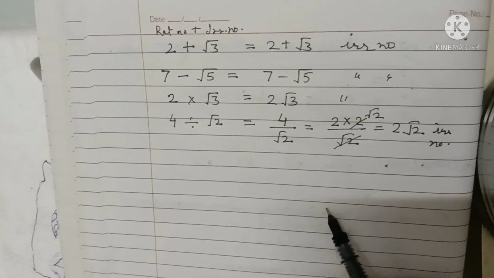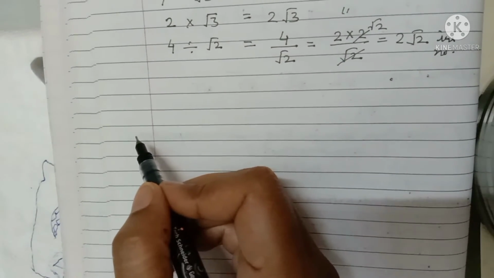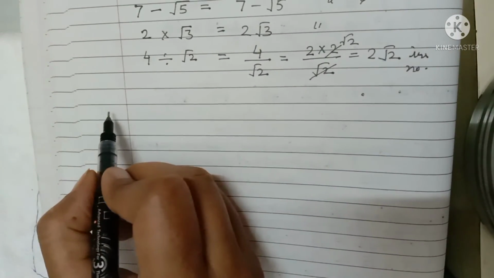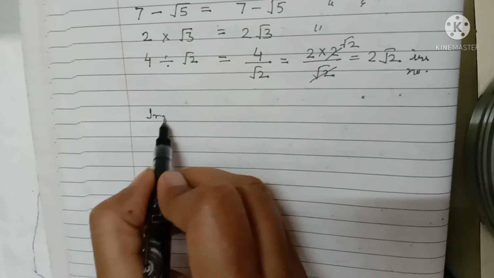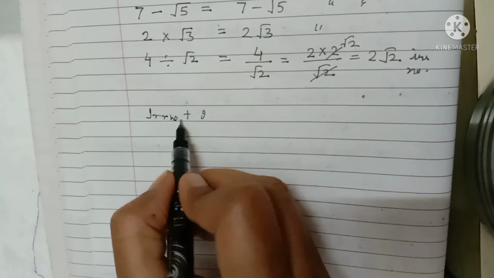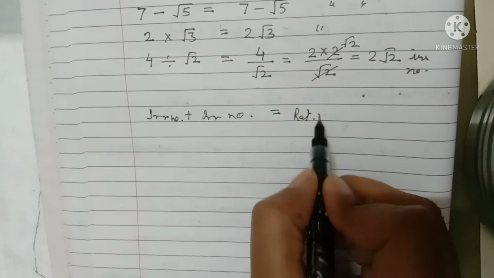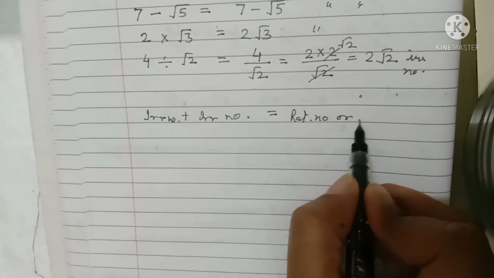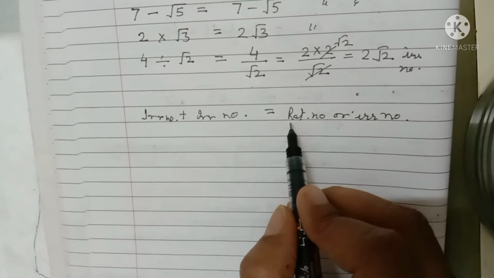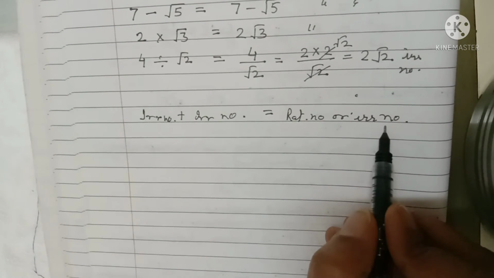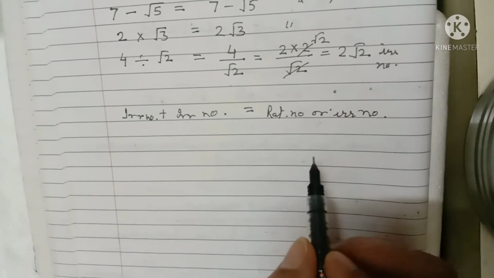Now we will learn more. If we have two irrational numbers, then which type of number will you get? The next property: irrational number plus irrational number, you will get a rational number or an irrational number. It is not necessary that it should be a rational number. It may be any one of them, rational or irrational.